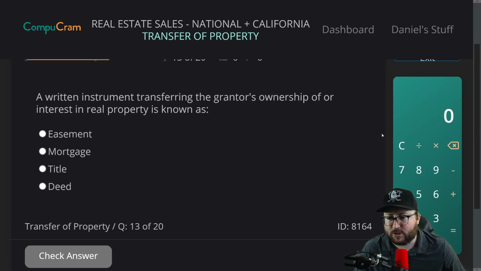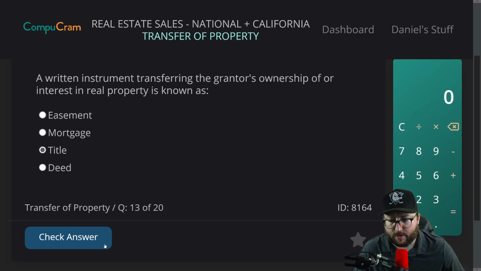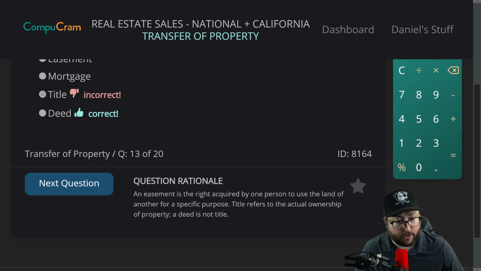Question 3, a written instrument transferring the grantor's ownership of or interest in real property is known as A, easement, B, mortgage, C, title, D, deed. So it's title or deed. We have to know the difference between those. This is a really big subject on the real estate exam, knowing the difference between title and deed. I'm just going to go with title since we've got a bunch of title questions already, but I could be wrong. Incorrect. Okay, we don't know the difference.